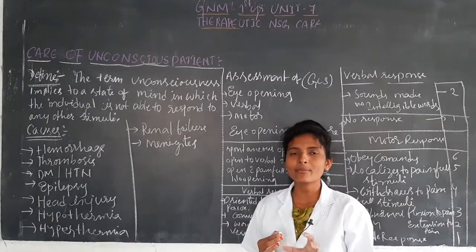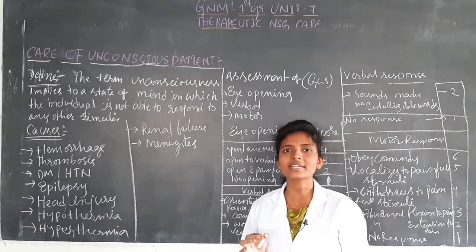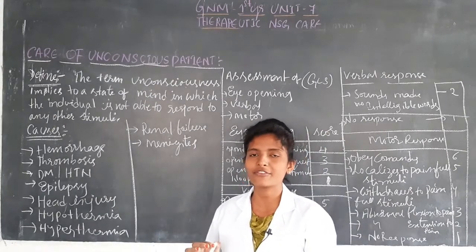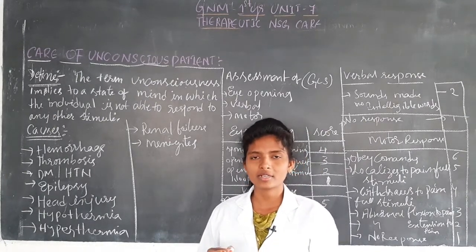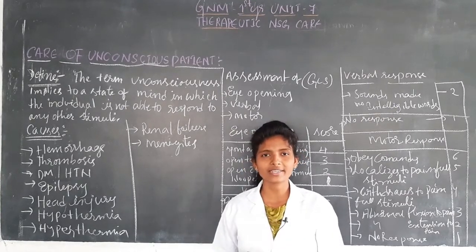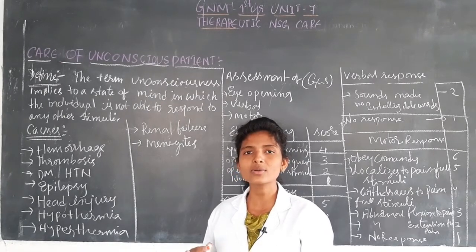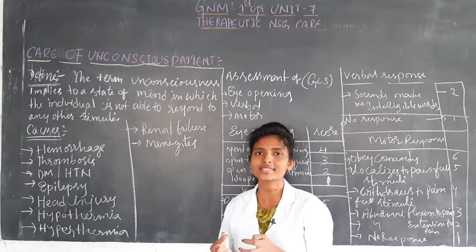The next thing is epilepsy, the seizures, which is very important. If the patient has epileptic seizures occurring very frequently, with very short duration, there is a chance of the patient becoming unconscious.